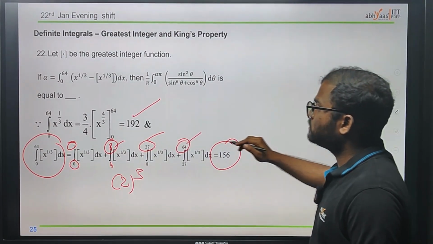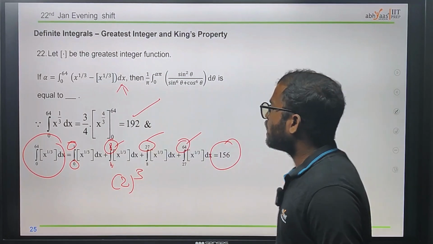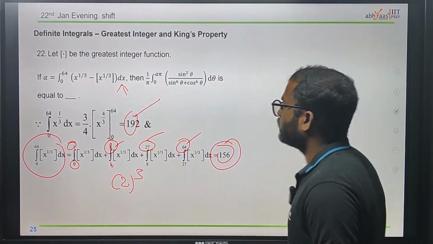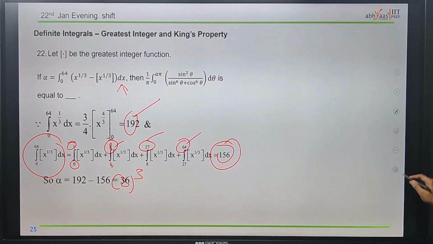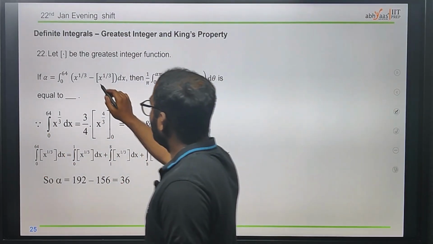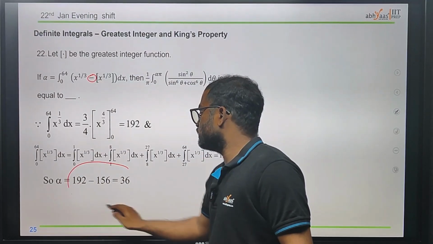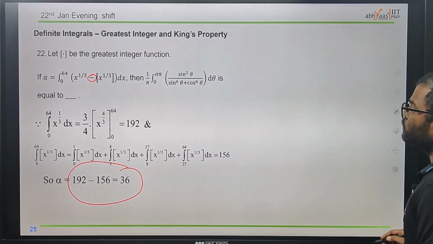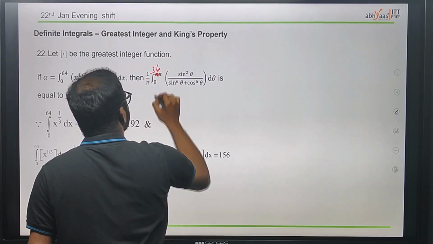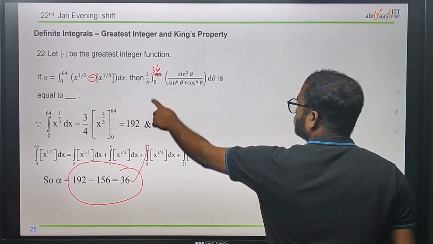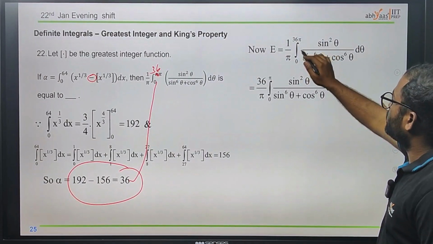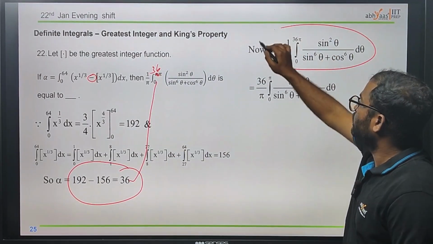Now we got the alpha value, just adding this 156 and 192, we can easily find alpha. 36 will be the answer, not, sorry, here we have minus, no, therefore we got 36 is the answer. Now we need to find this one. Since we got alpha, which is nothing but 36 pi, from this we got this one. Now just putting alpha as 36, we need to find this. Now we need another one to solve.